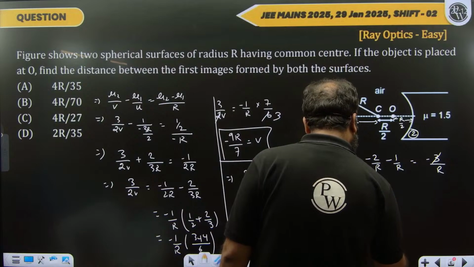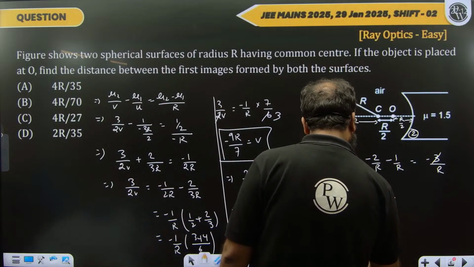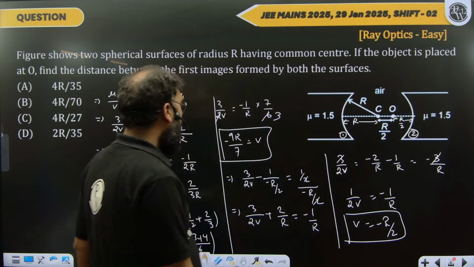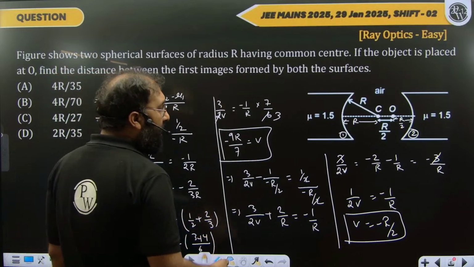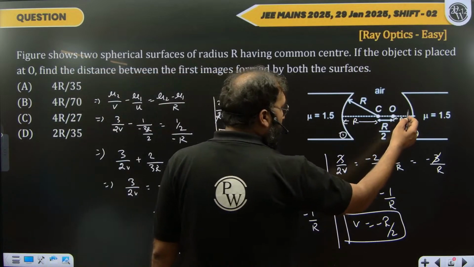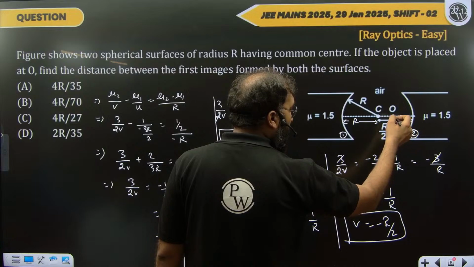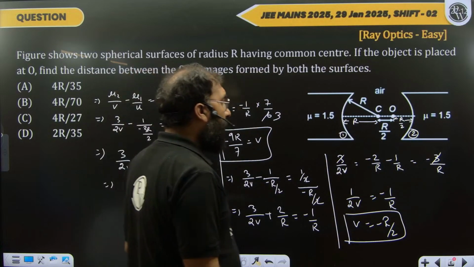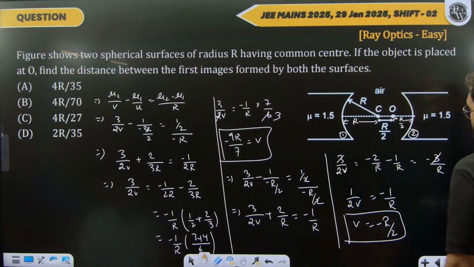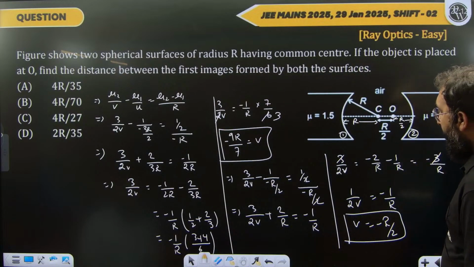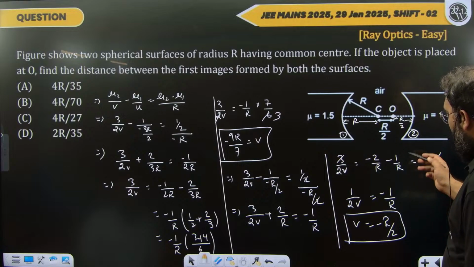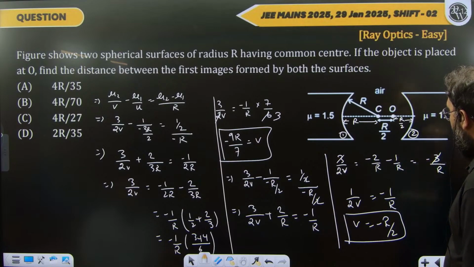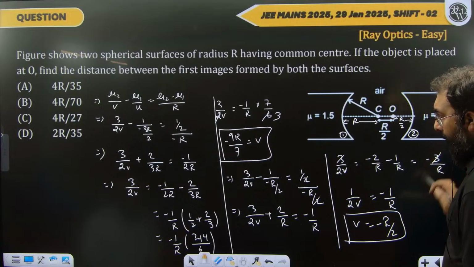So v is what? Minus of r by 2. So we have got the distances, like this is the object and image distance. Just checking with the calculations once. I think I have done the calculation correctly only.